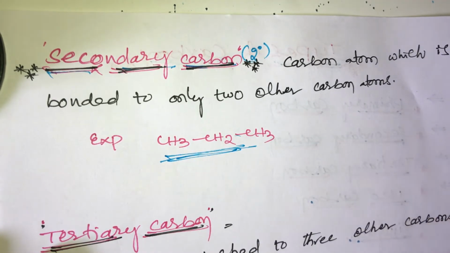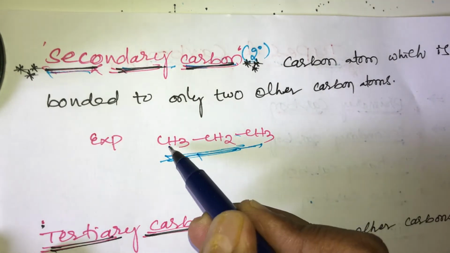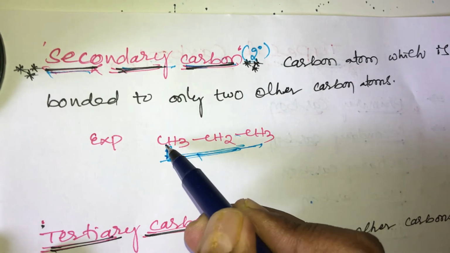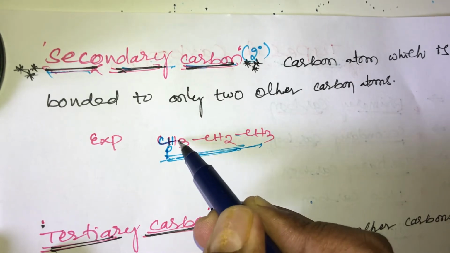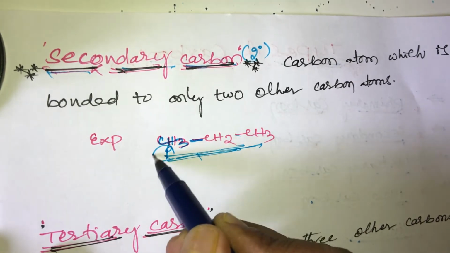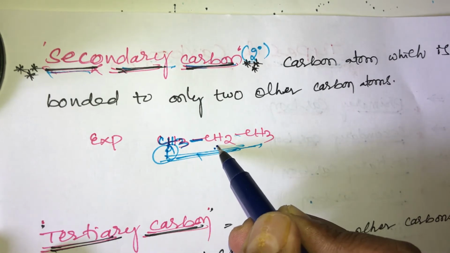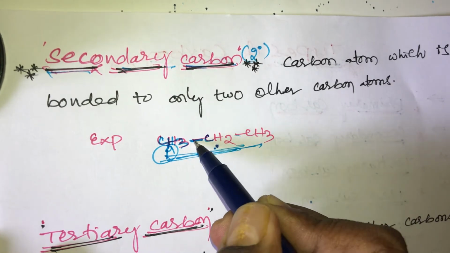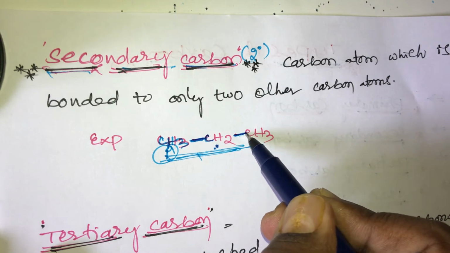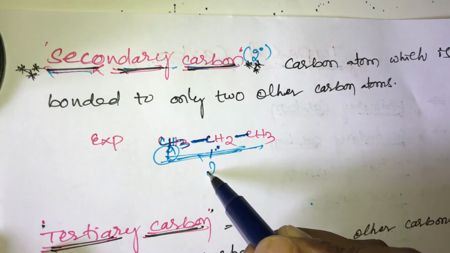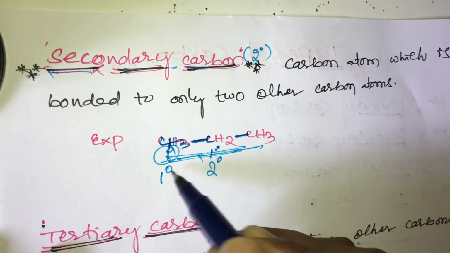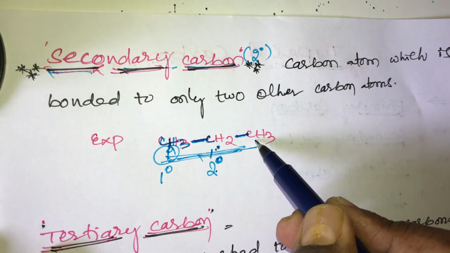Here, what is the secondary carbon in this compound? The first is a primary carbon. Why? Because this left side carbon is attached with only one right side carbon, so it is primary carbon. And the second one is the CH2 group. This CH2 group is attached with the left side carbon and right side carbon, so it is the secondary carbon. First one is primary carbon, second one is secondary carbon. What about this third carbon?